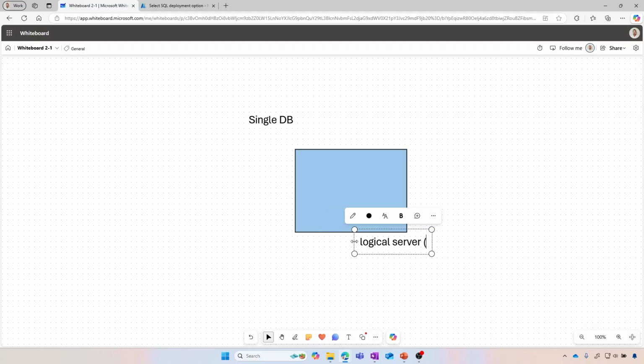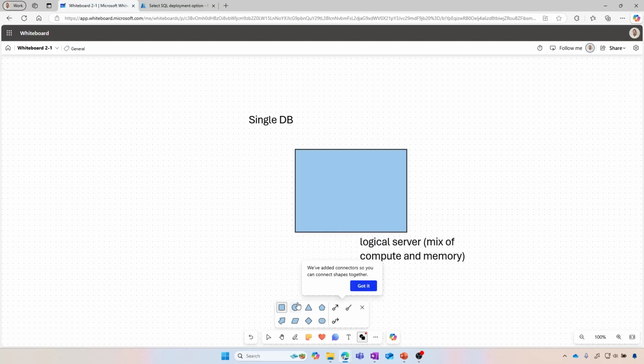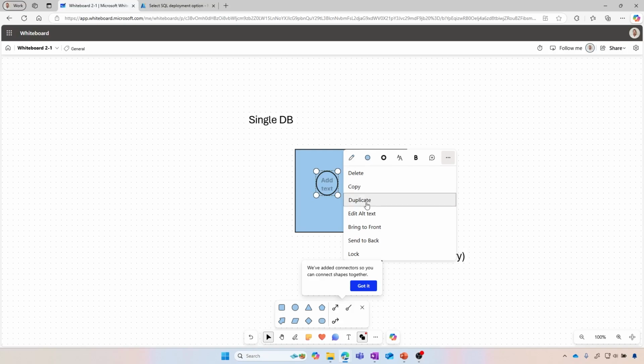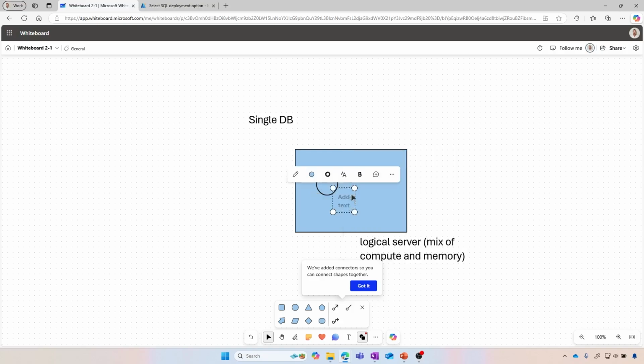That's what we have underlying. And within that logical server, we will find our databases. Be mindful that we cannot have queries across those databases. So those are isolated databases that we have. Okay, so that's with the single DB.